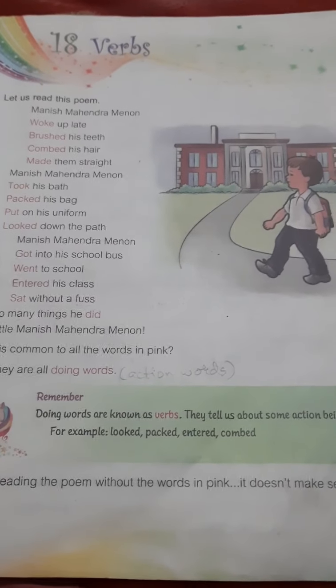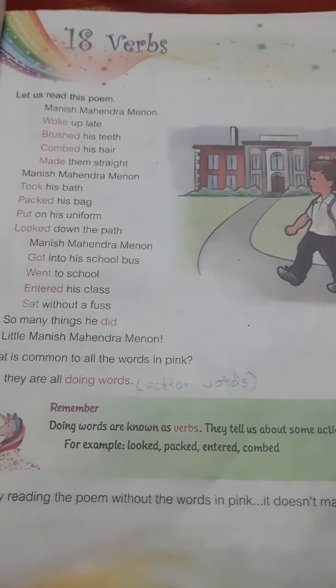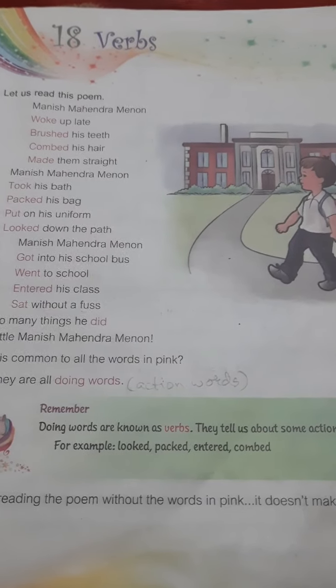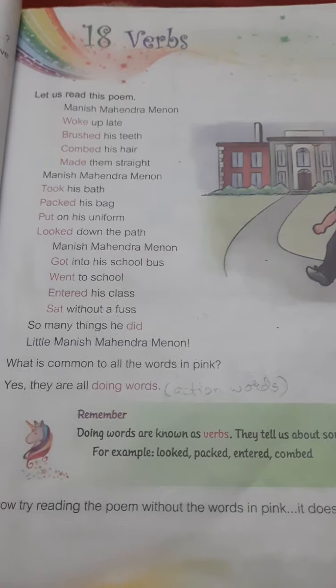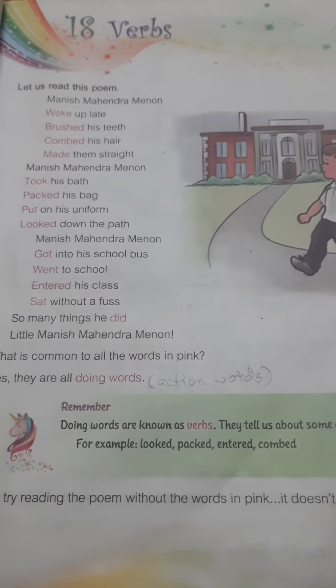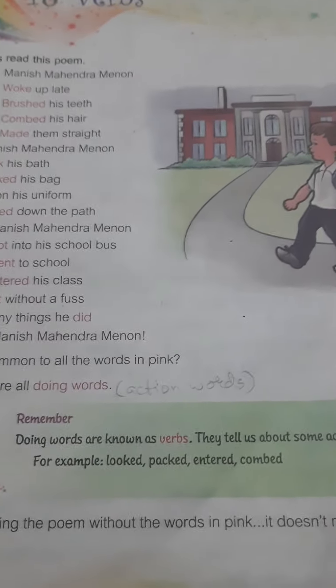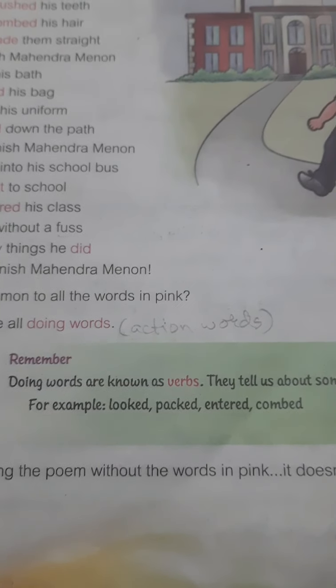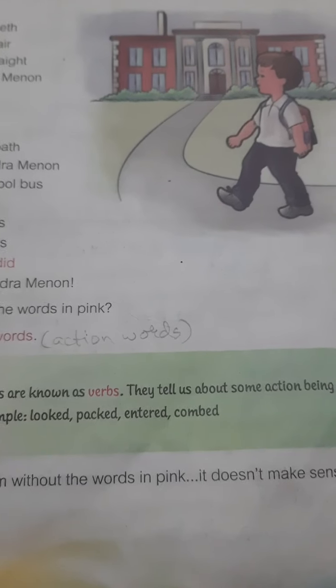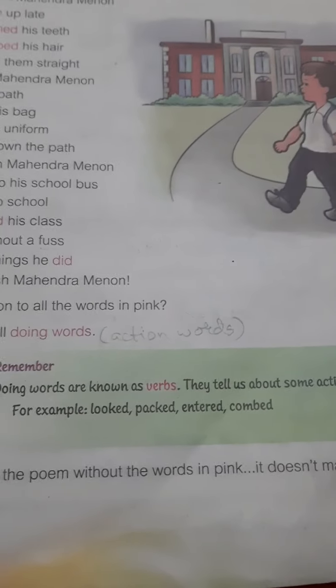Page number 59. In the last year we learned about verbs, and this year the same topic is continued with a little more information. So, what is a verb? Doing words are known as verbs. They tell us about some action being done.